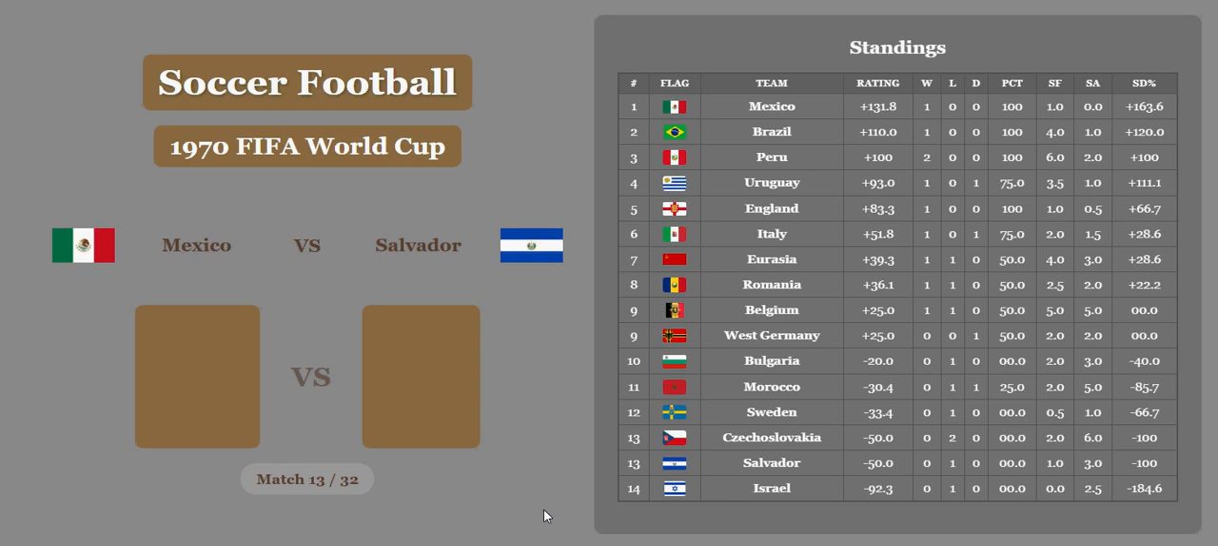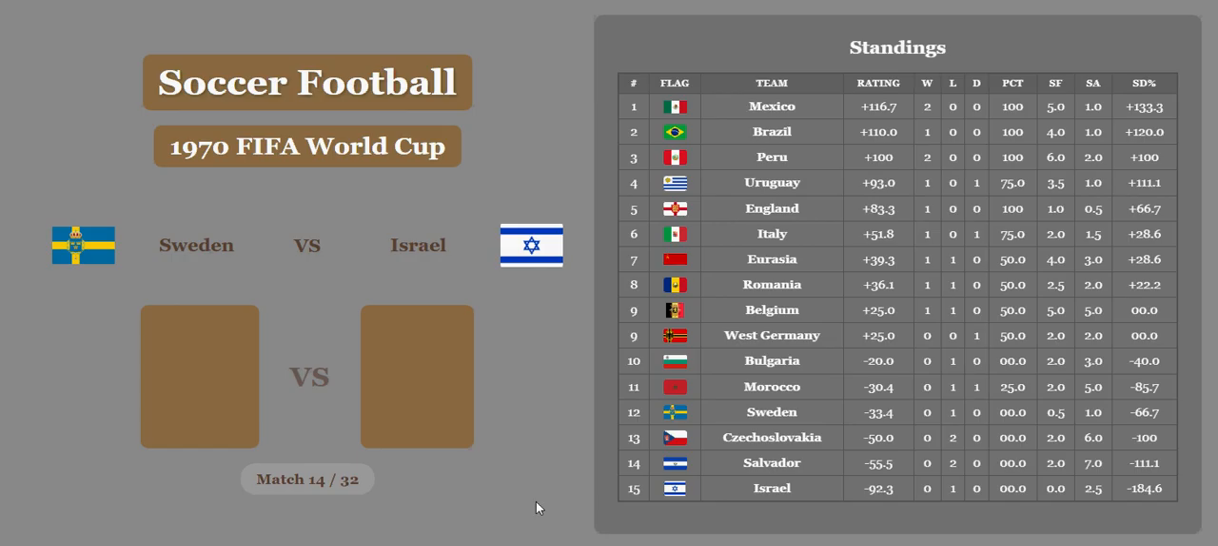Mexico versus Salvador. 4-0, not even close. Salvador is going to get a whole goal actually, so it'll make it 4-1, but still Mexico comfortably wins that game, and they are in first with a rating of 116.7, followed by Brazil with 110, and then Peru in 3rd with 100 rating.